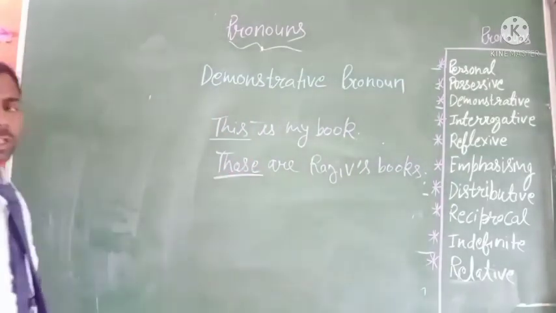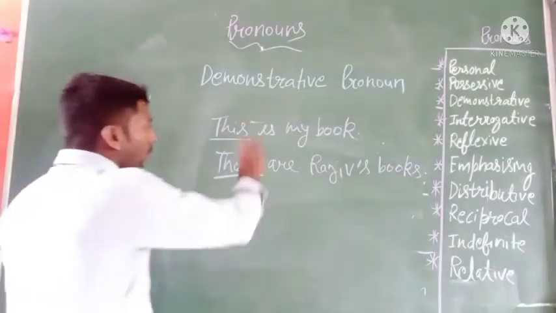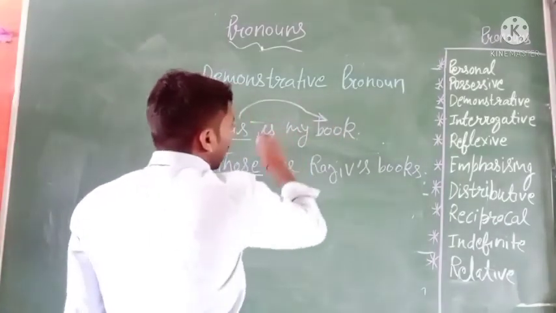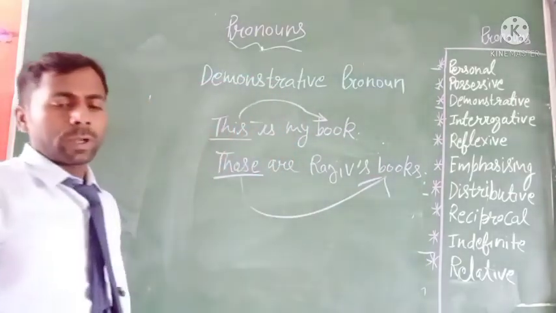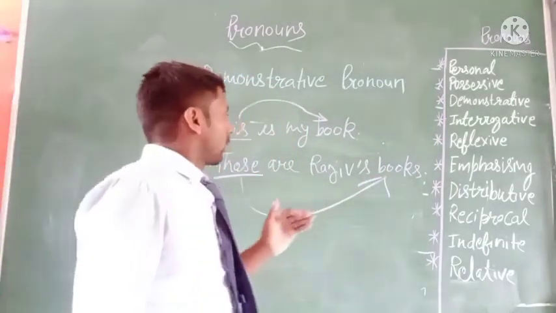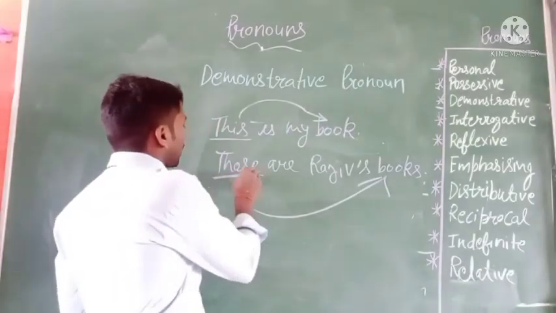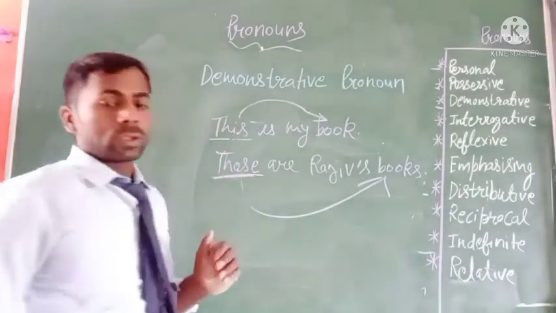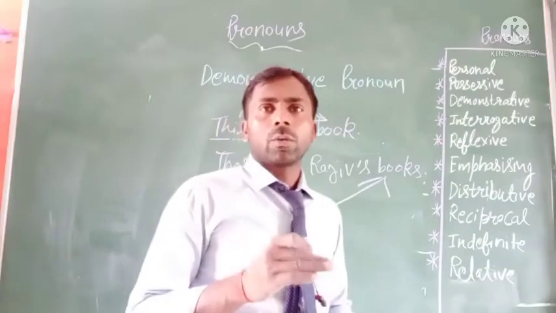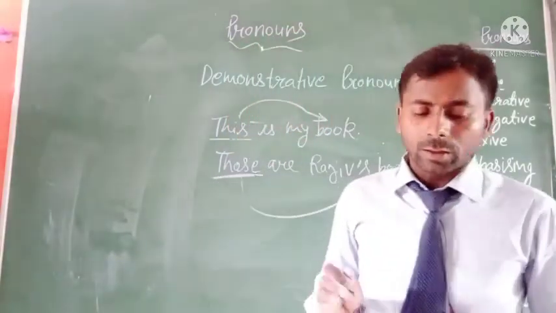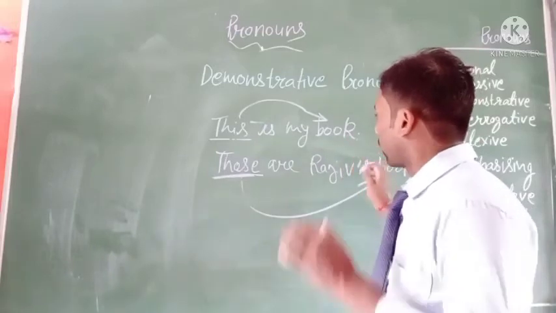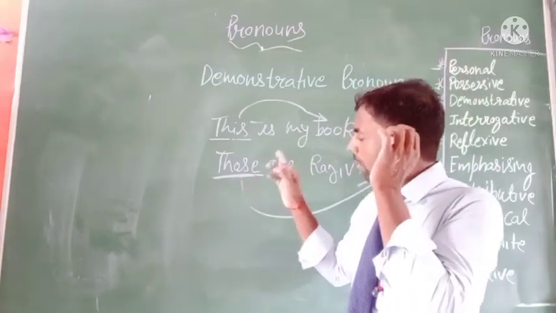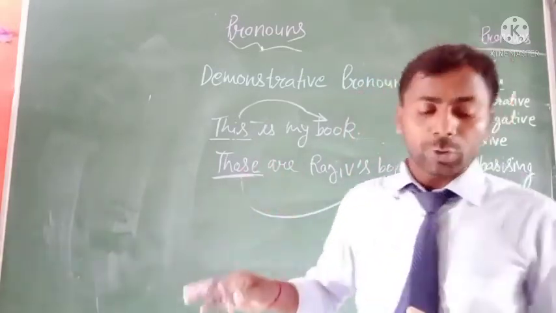The words this and those point out the books. Both words indicate the nouns book and books. So this type of word will be the demonstrative pronoun.